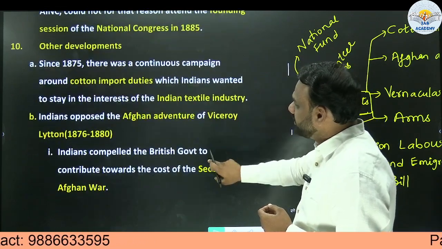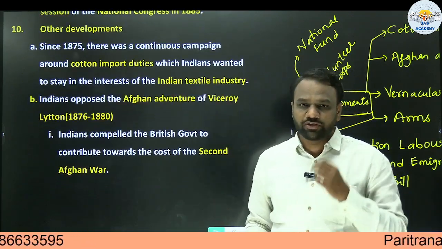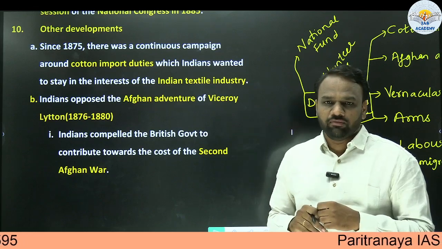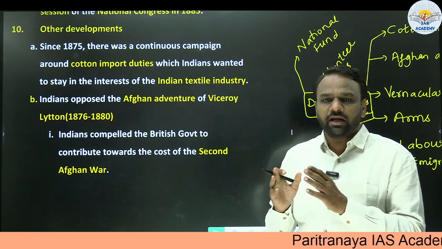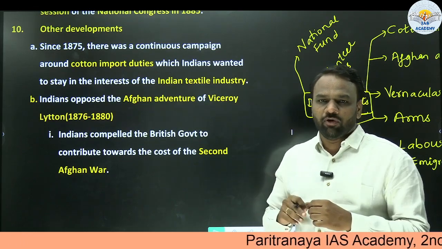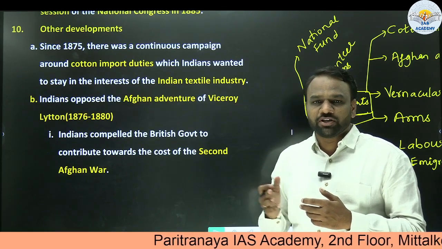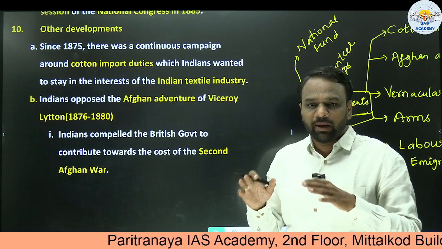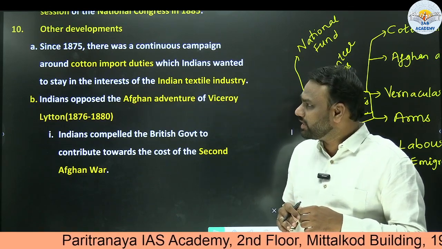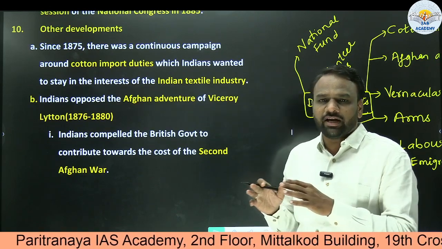So what is the myth surrounding the foundation of Congress? Safety wall. That the British created the Indian National Congress as a safety wall, so that all the Indians would not go against the British in one go, and in order to temper the resistance that would be offered by the Indians, they created the Indian National Congress.